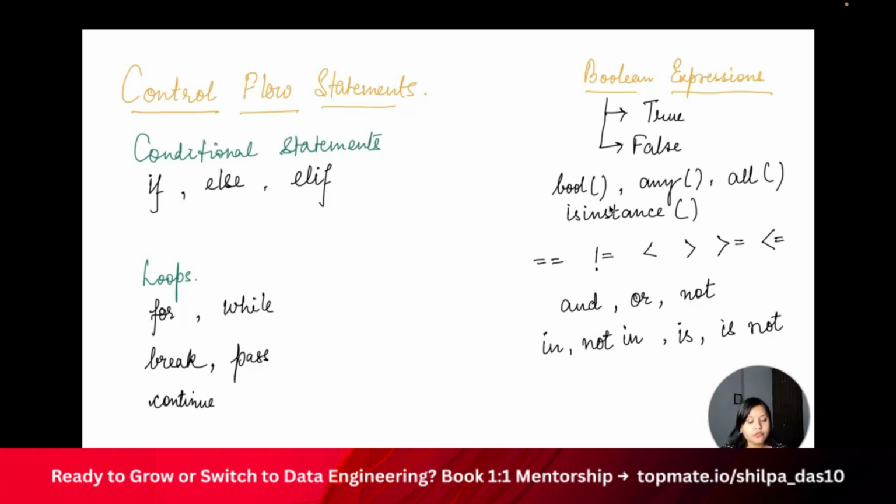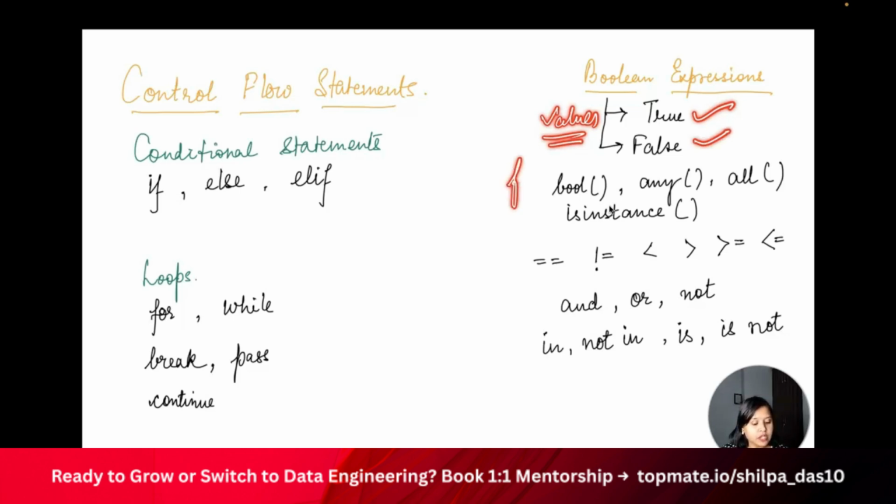Now, in case of control flow statements, it is required to have a condition, to get the condition output, which could be true or false. So in case of control flow conditional statements, if the condition is true, it's going to execute a piece of code. If the condition is false, it's going to execute another piece of code, right? So you have to remember these values, which is either true or false you will get.